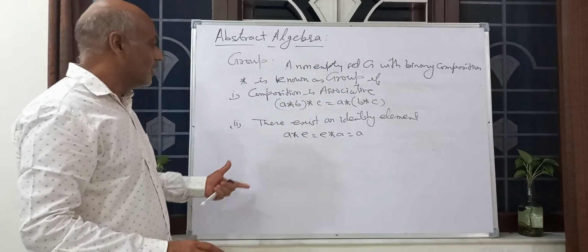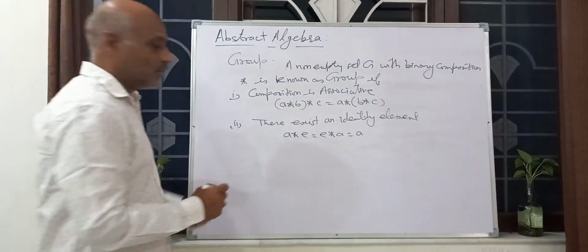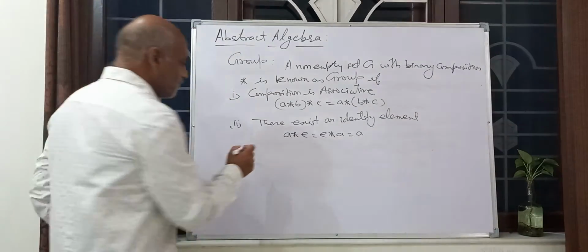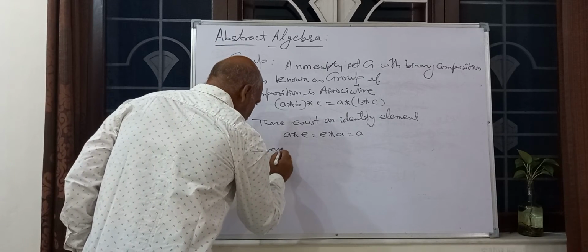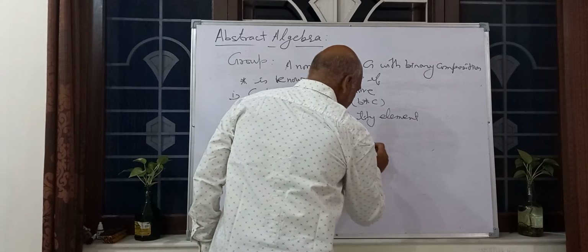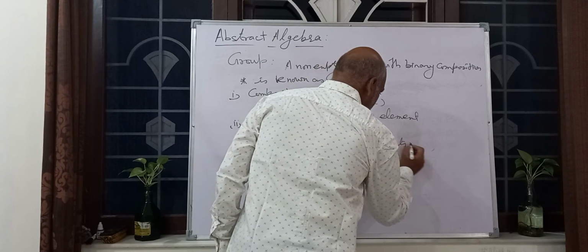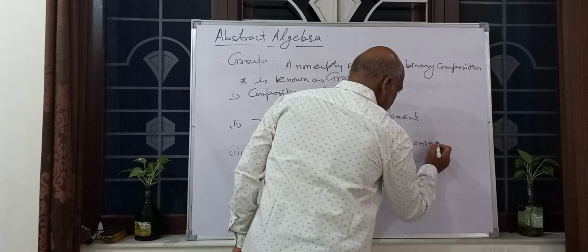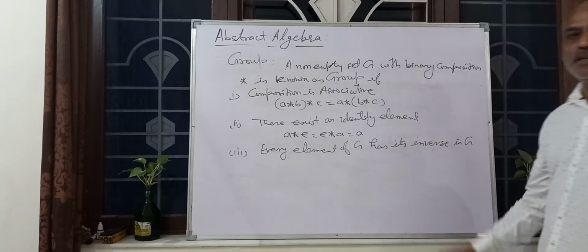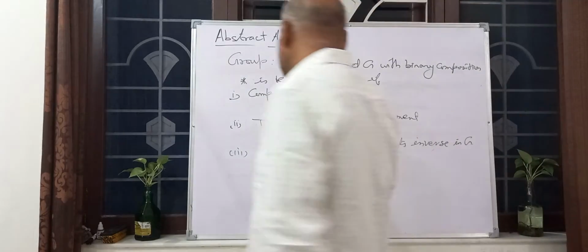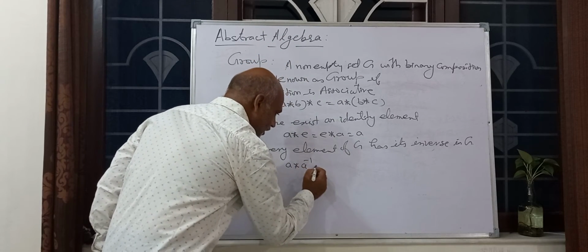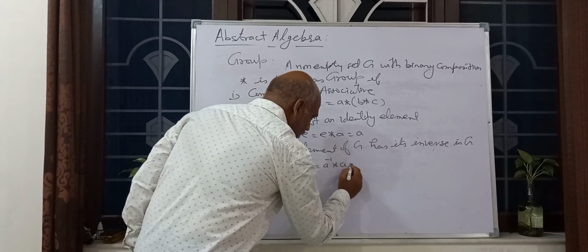Monoid means the same. Now, one more condition we have to satisfy: every element of G has its inverse in G. That means A star A inverse equals A inverse star A equals the identity.